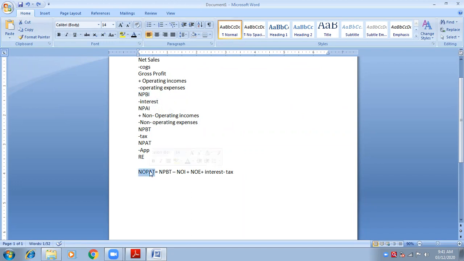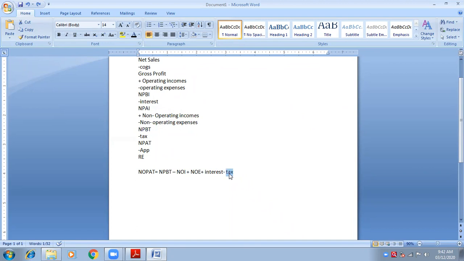NOPAT means after tax. So tax was not deducted from net profit before interest. I started with net profit before tax, and from this profit tax is not deducted because it is before tax. So I will do that. Less tax.